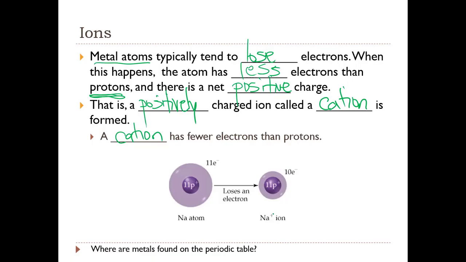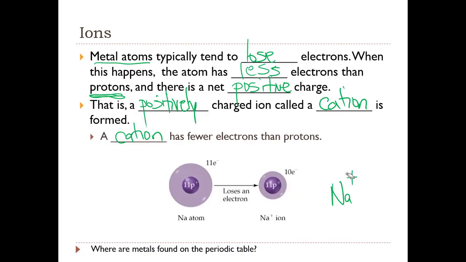We indicate the overall charge as a superscript. If it's just 1, the 1 is assumed, so we write the charge as plus, but really that means plus 1, or 1 plus. If it was in group 2, it would be 2 plus. So Na plus is a positively charged ion.